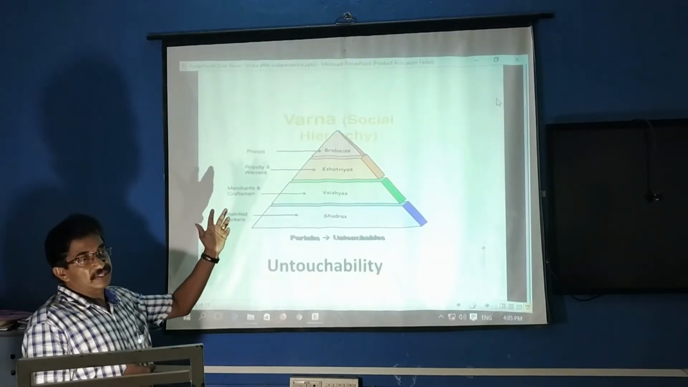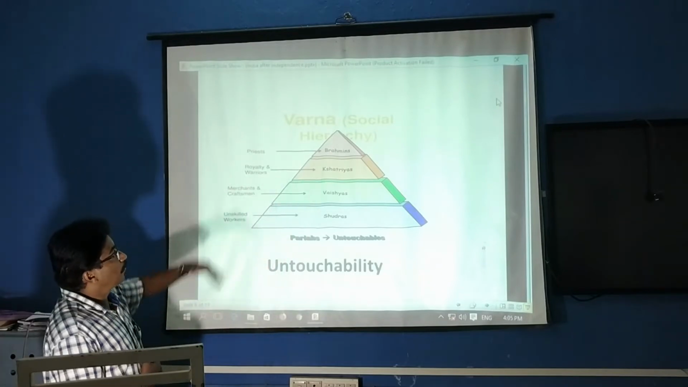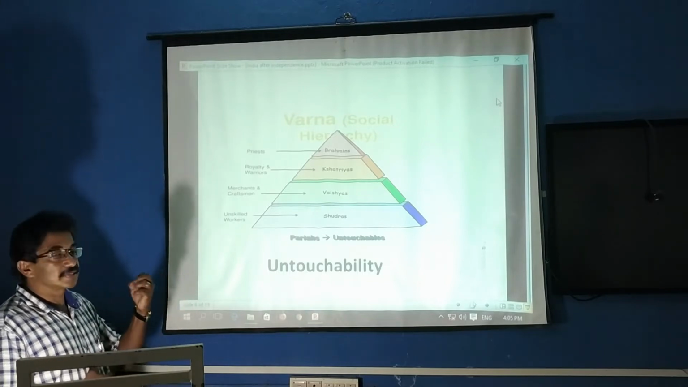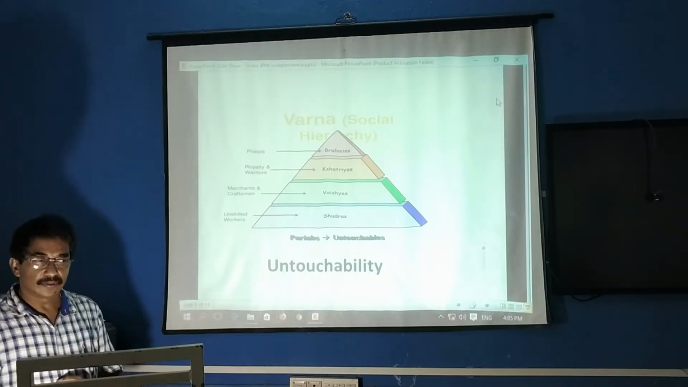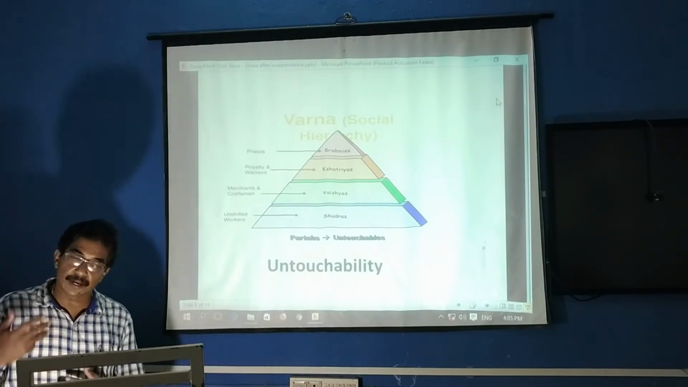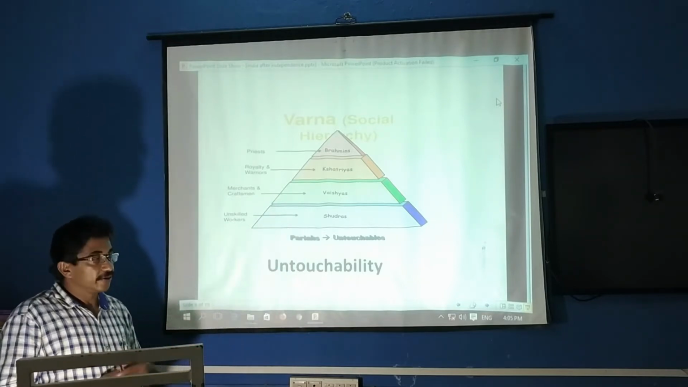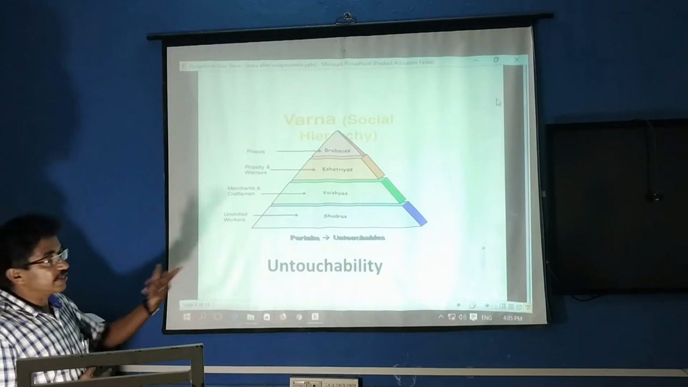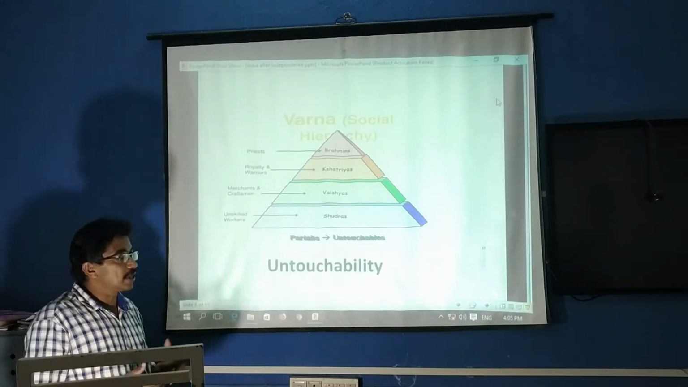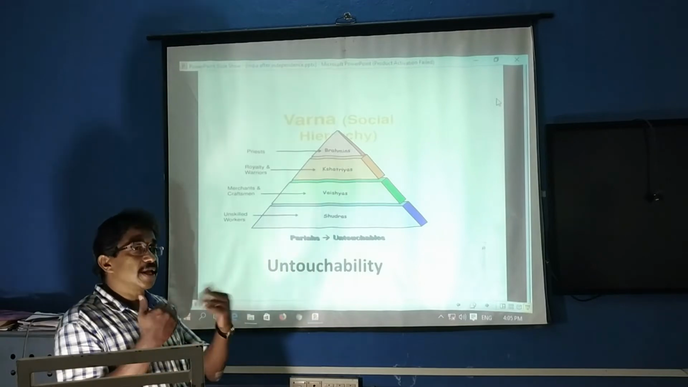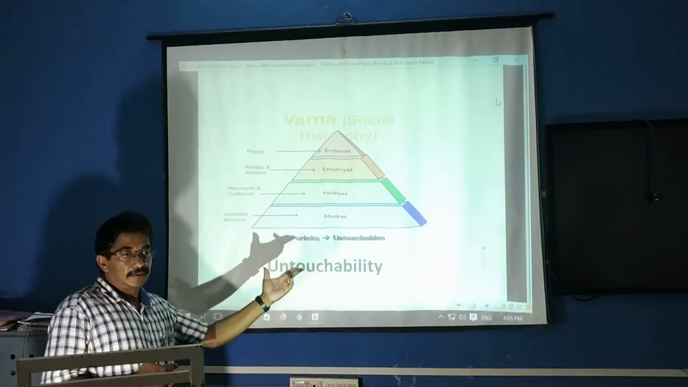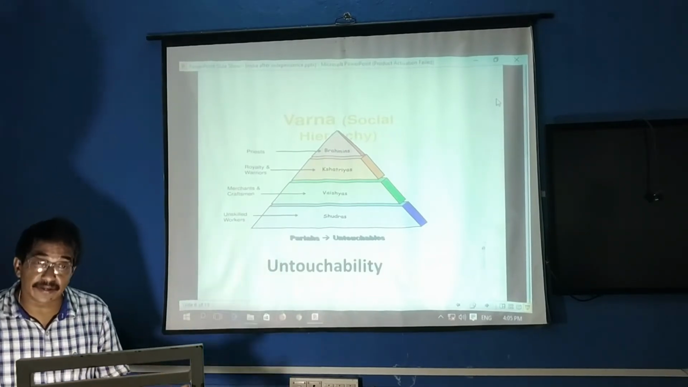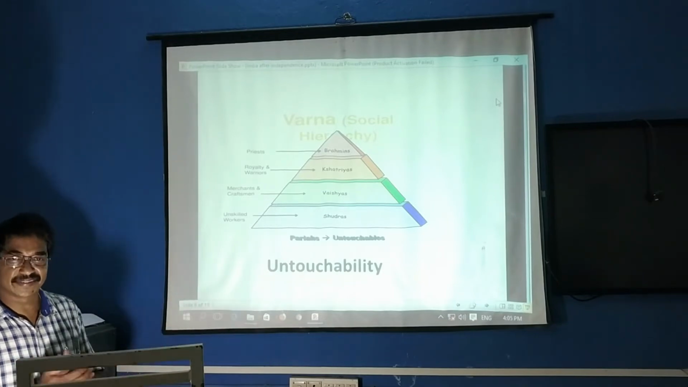This was the Varna-based society we discussed. At the top we can see Brahmins, next Kshatriyas, Vaishyas and Shudras. Brahmins do pujas and help rulers to rule the country. Kshatriyas are kings and soldiers, protecting the countries. Vaishyas were business people. And Shudras were the last group, serving the sections above. This Varna system was prevailing in India, as you might have studied.